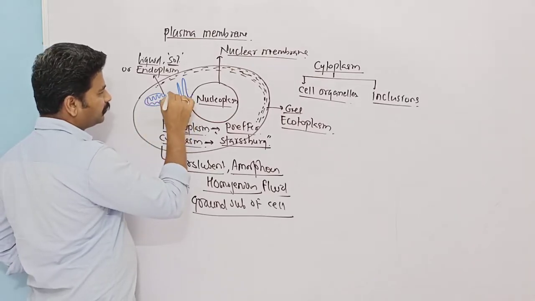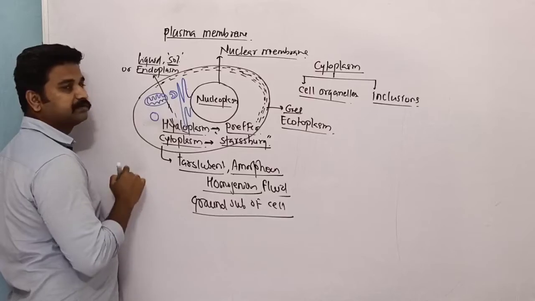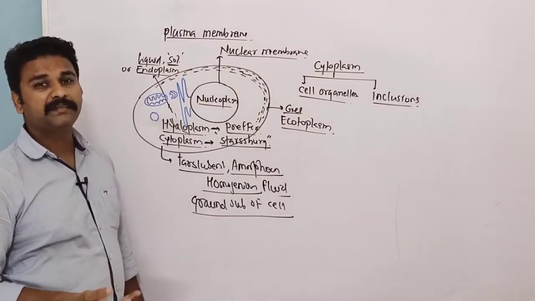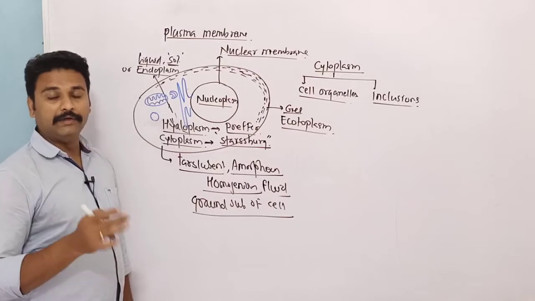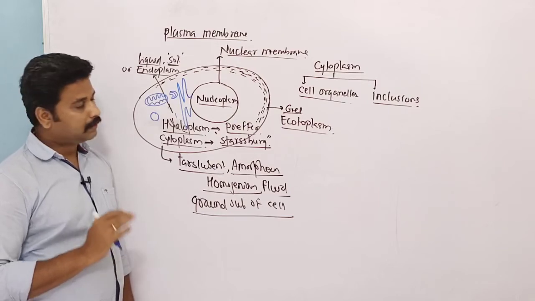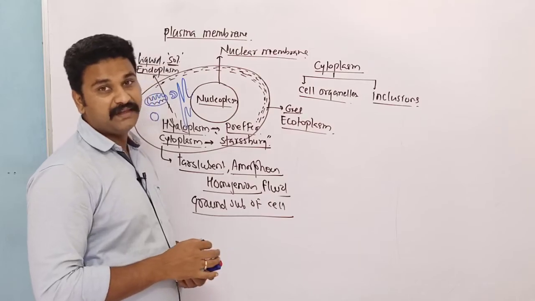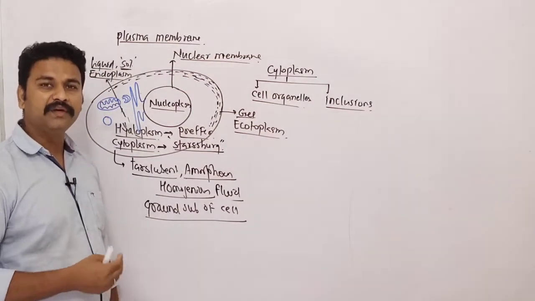This is another component due to presence of Golgi apparatus. This is another component due to presence of lysosome. So there will be extensive compartmentalization of cytoplasm of eukaryotic cell due to presence of membrane bound cell organelle. This cytoplasm performs various activities inside the cell. It will help the cell in various ways.